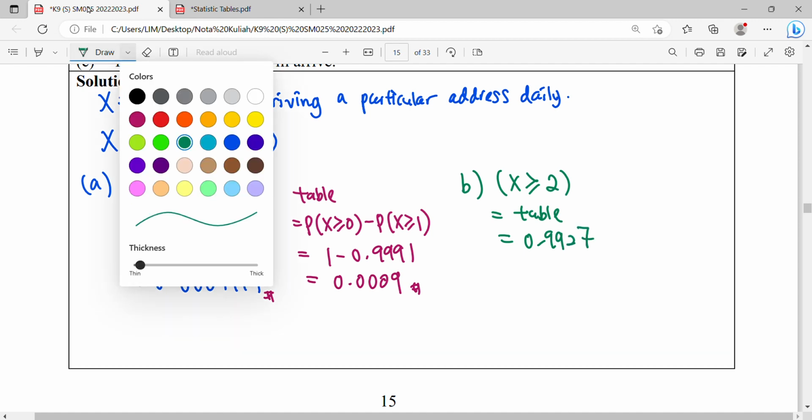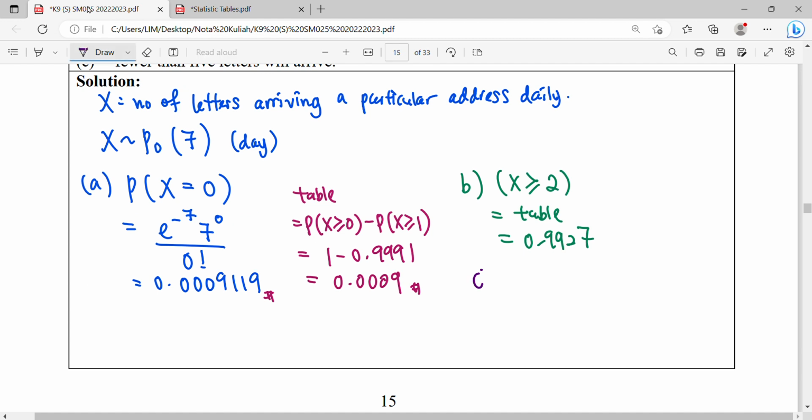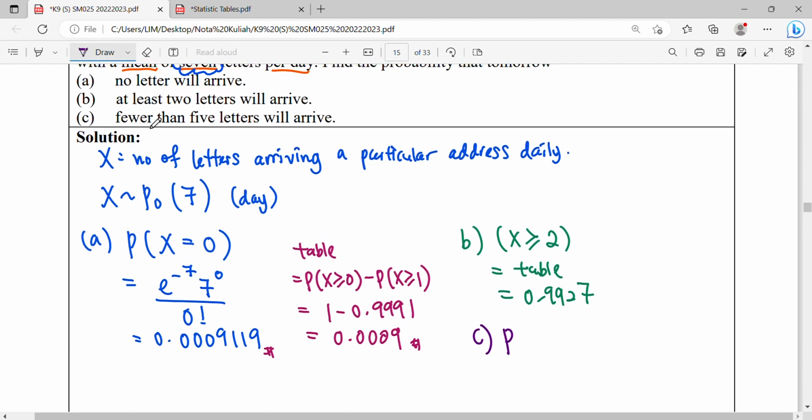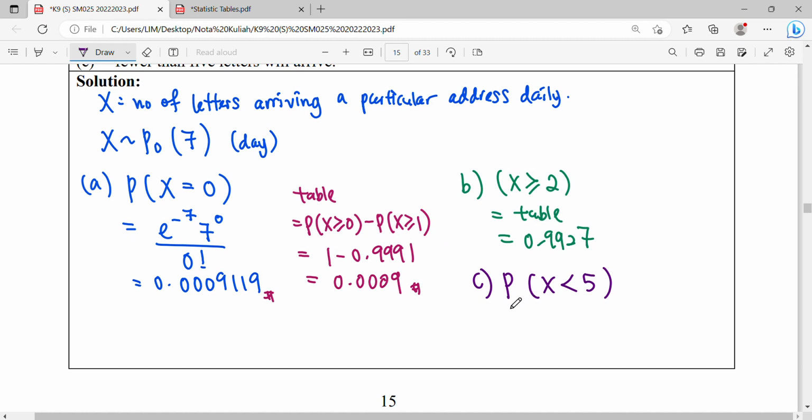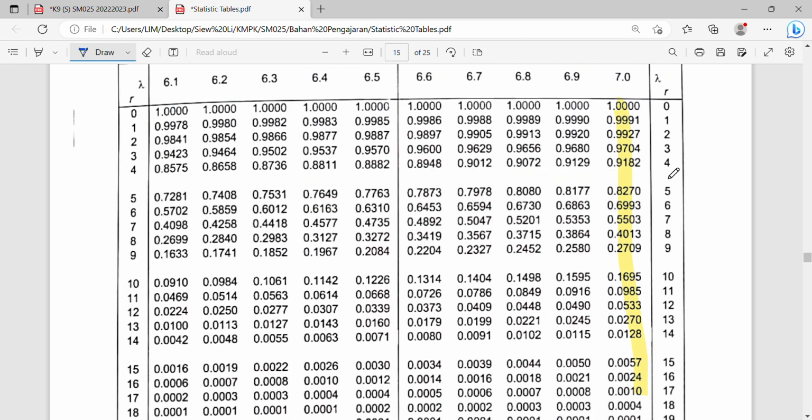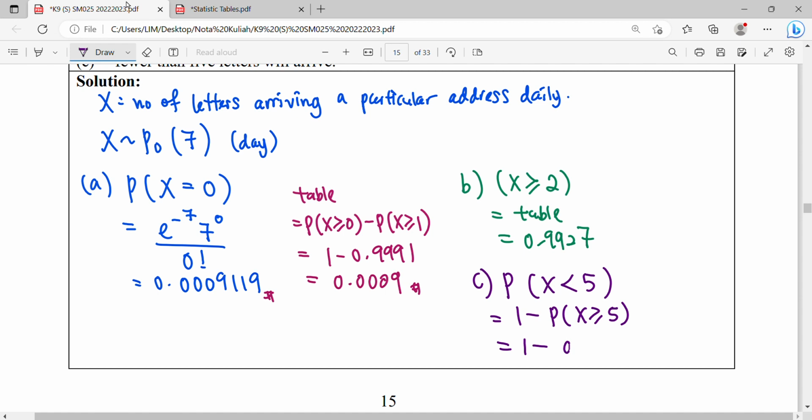Then question C. How many letters now? Fewer than 5. So x fewer means less than 5. Formula or table? Table. The formula will be quite troublesome. You need to calculate 0, 1, 2, 3, 4, quite a lot of calculating. So why not just use the table? Table, it will be 1 minus the reading from 5 onwards, then we can get less than 5. So 1 minus the reading of 5, 0.8270.